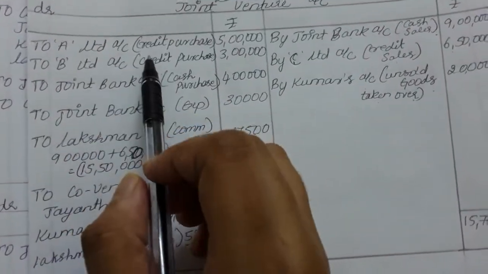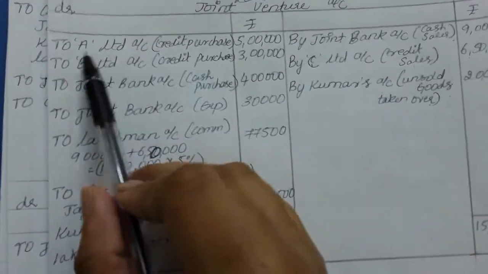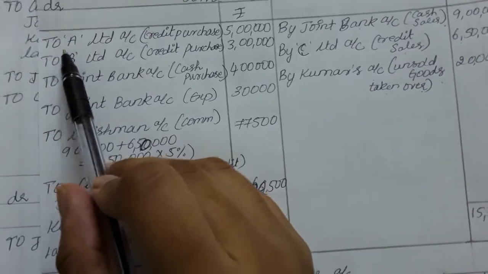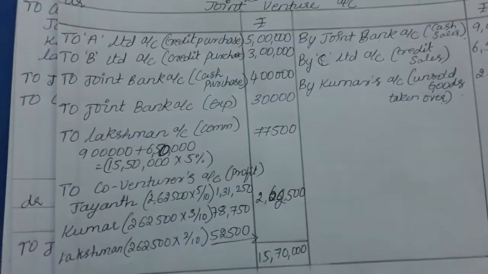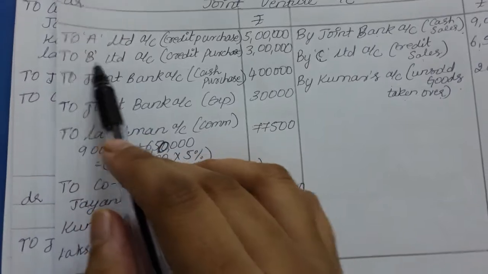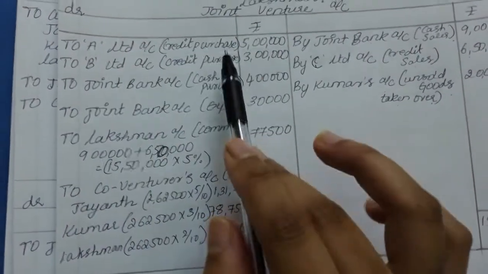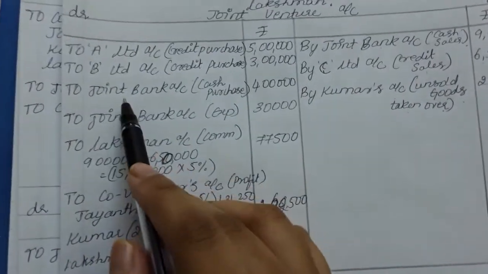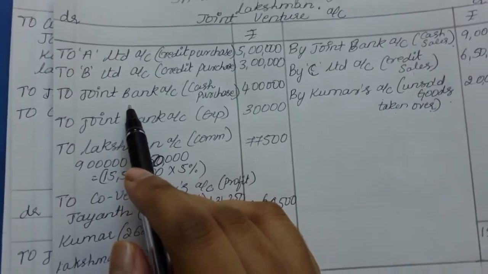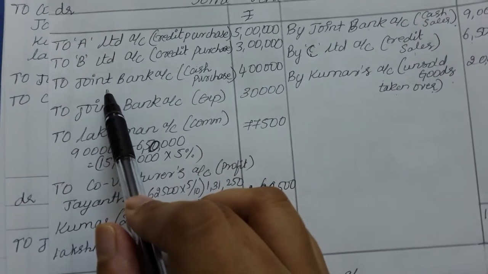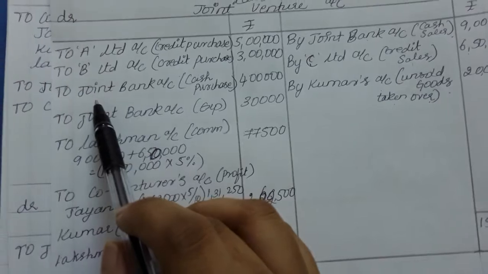So first we are supposed to record the credit purchases, from whom we are purchasing: to A Limited account 5 lakh, to B Limited account 3 lakh. So this is the credit purchases. So next we also made cash purchases, right? So where will the amount be paid from? The amount is paid from the joint bank account.